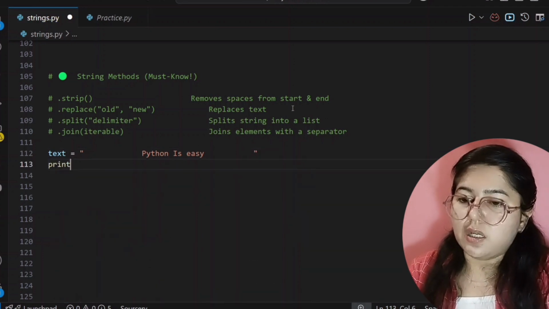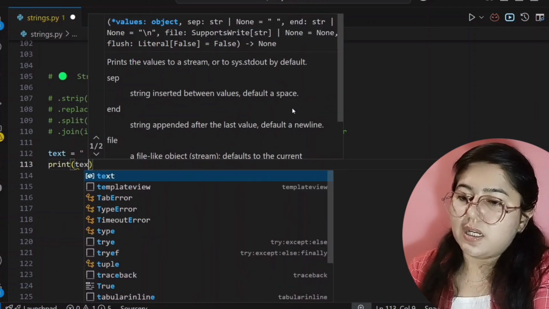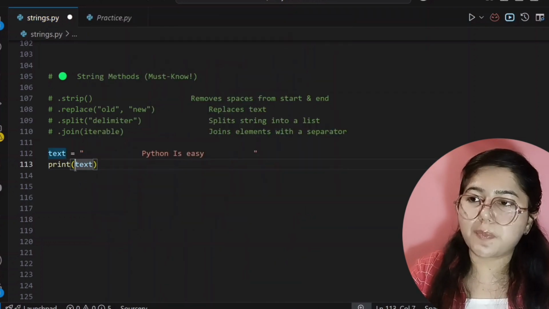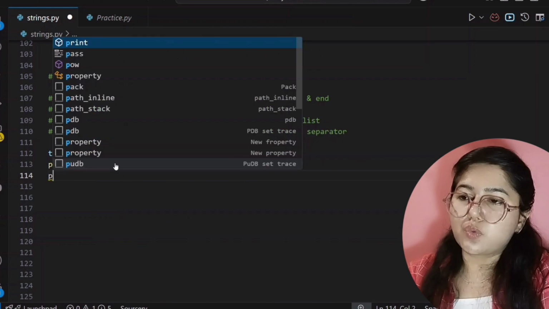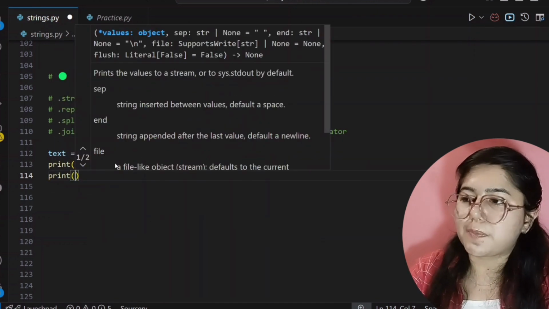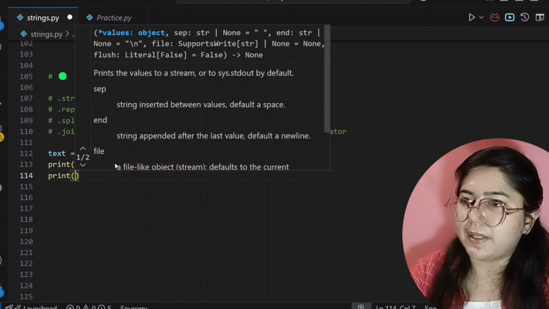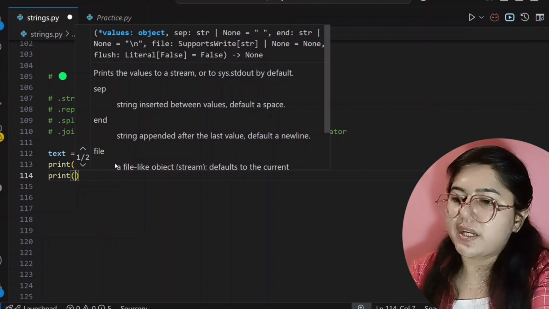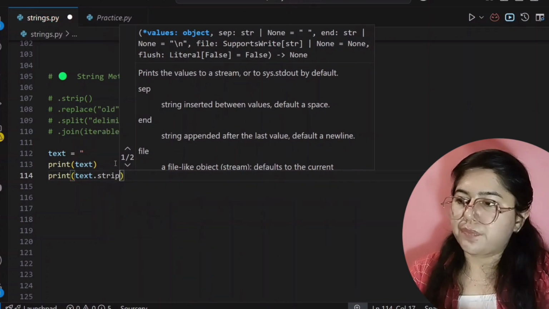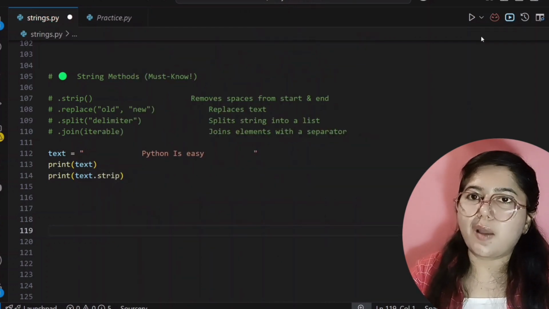So see here. When I print its simple variable, it will print with spaces. And when I use this strip method, it will remove all the spaces from the start and from the end. So for that I will write text.strip. Okay, so now I will run this code.